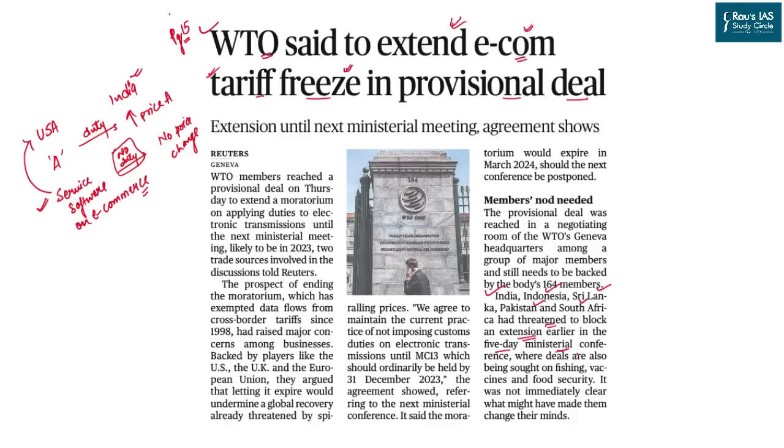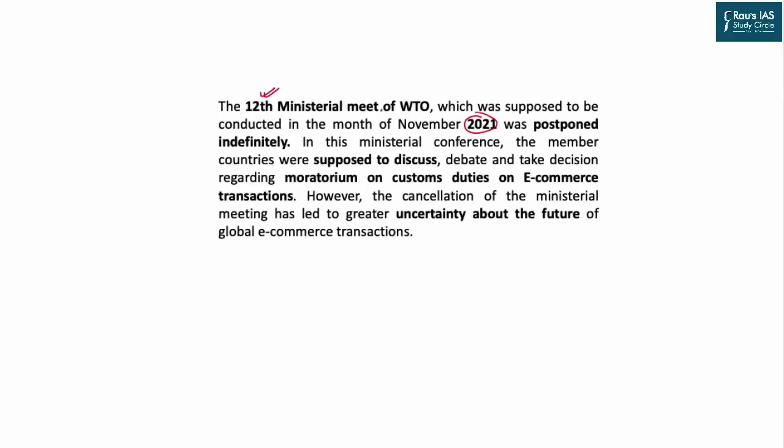So, now we will go through the important elements of this article and try to venture deeper into the extent of this issue. We have already discussed this topic, so if you have seen this topic previously, you can skip it or you can take it as a revision. Now, the 12th ministerial meeting of World Trade Organization, which was held last year, was postponed indefinitely. Reason being simple, there was no consensus created between developing and developed nations on the point of e-commerce custom duties.